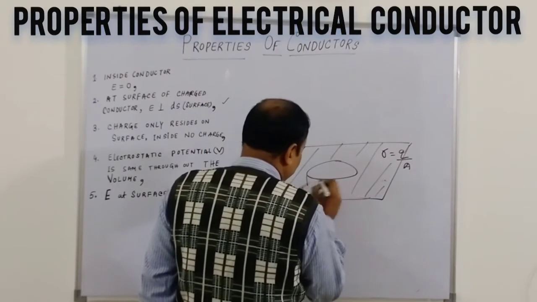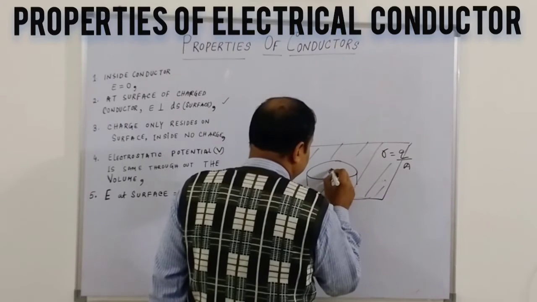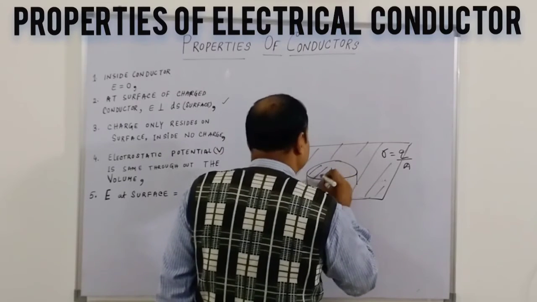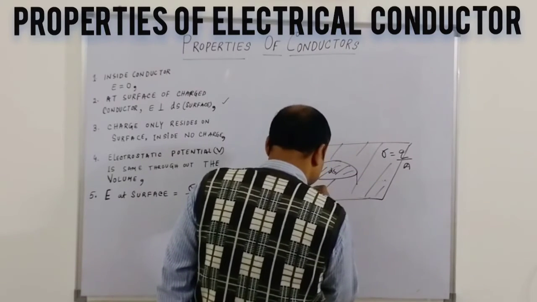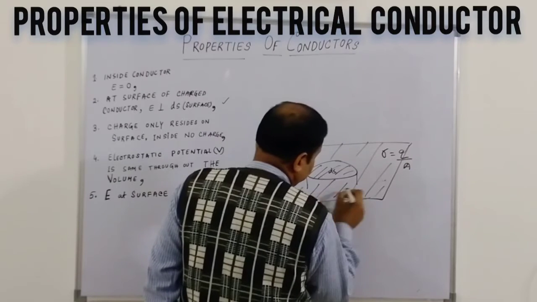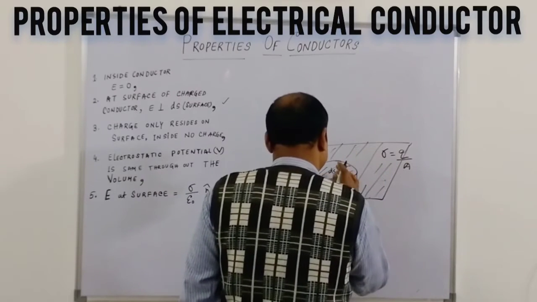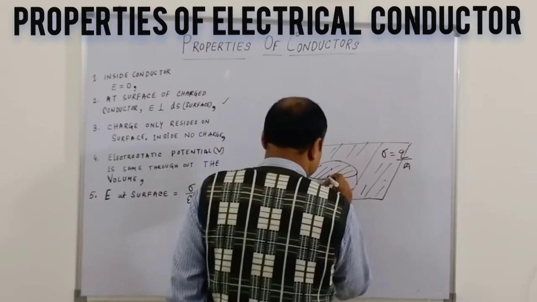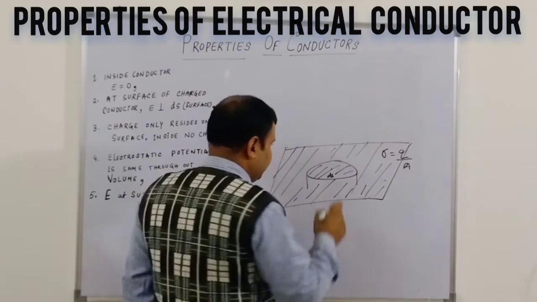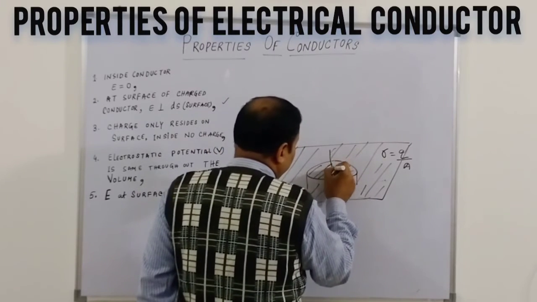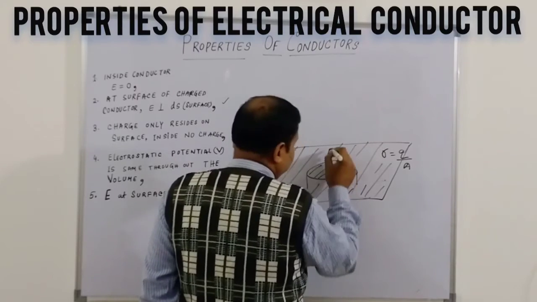Now we will consider a small pill box having the area ds, just touching this conductor surface. We just put the pill box here. So the electrical field will work outside.